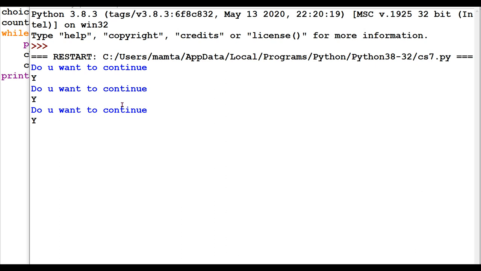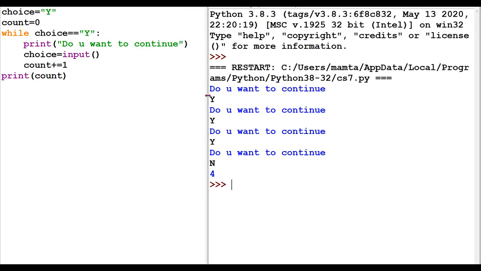Do you want to continue? Yes. Do you want to continue? Yes. Do you want to continue? Yes. Do you want to continue? No. So the process has gone 4 times. You can compare the code.